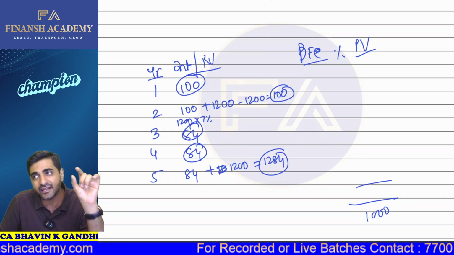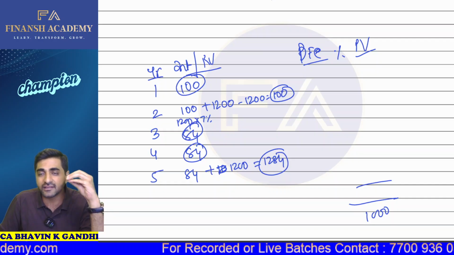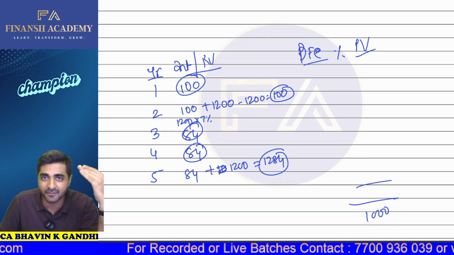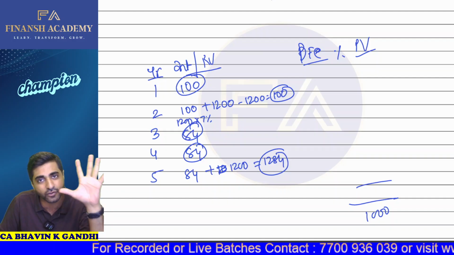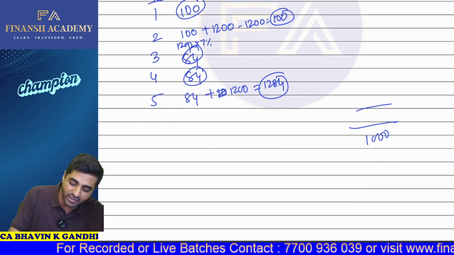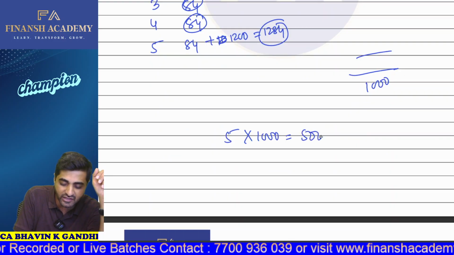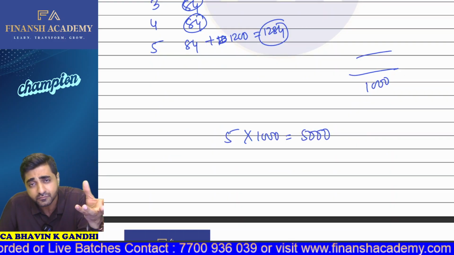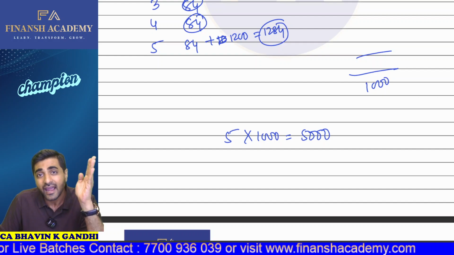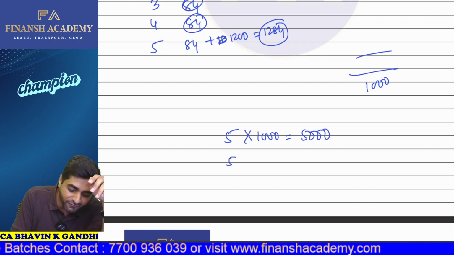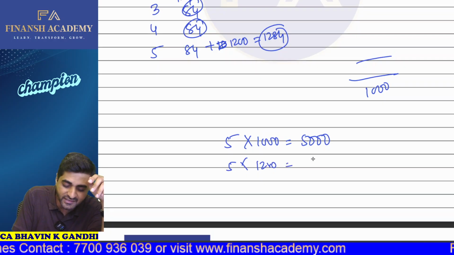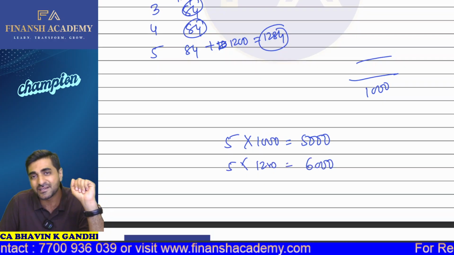So understand it like this: an investor had purchased, let's say, 5 bonds at the beginning of year 1. Okay. So at year 0, they had purchased 5 bonds. So when they had purchased 5 bonds, can I say 5 into 1,000, 5,000 rupees was nothing but their outflow. But then what is happening? At the end of the second year, they are receiving 5 bonds into 1,200. That is going to be 6,000. So 6,000 rupees will be received.